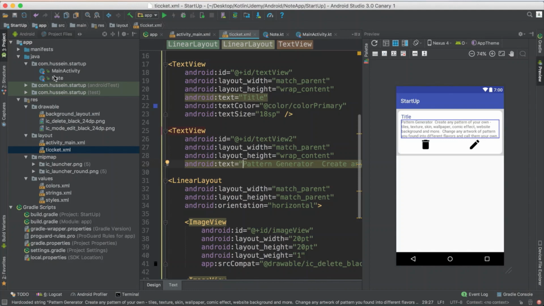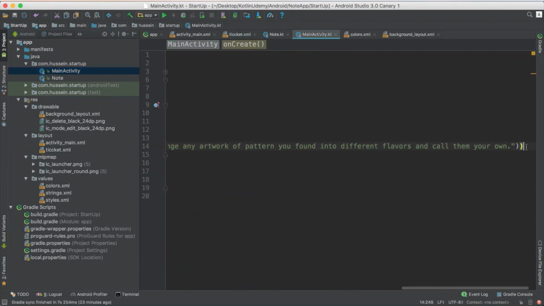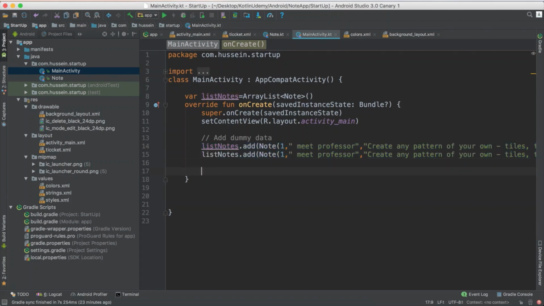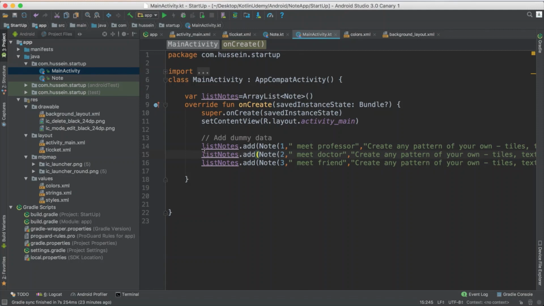Going back to my main activity, I just add these nodes, just 3 elements. You maybe want to add more, please go ahead. So the ID number 2 meet doctor, ID number 3 meet friend, whatever, just 3 notes. For now just 3 elements. So now I have the data. See how we work with ListView: first define ListView, define the ticket, then define the data.